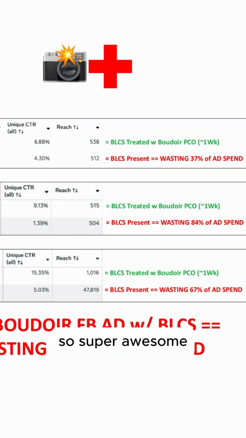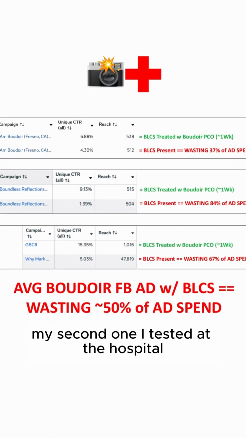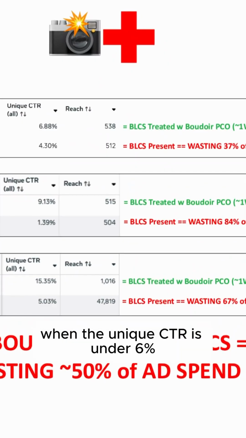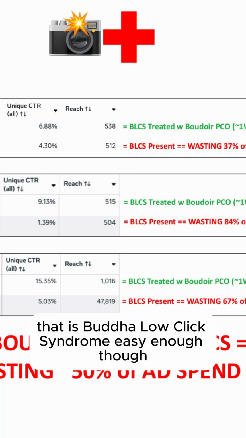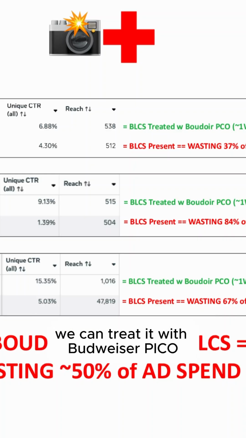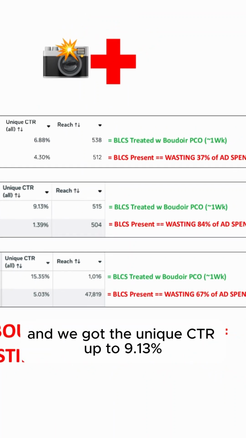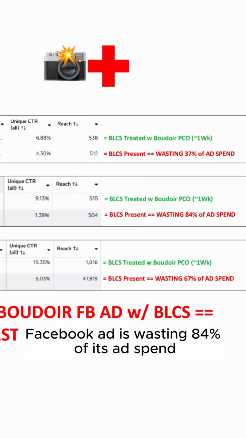So super awesome. Next, my second one I tested at the hospital, found out unique CTR is 1.39%. When the unique CTR is under 6%, that means BLCS is present. That is Boudoir low click syndrome. Easy enough though, we can treat it with Boudoir Pico. It takes about a week. And we got the unique CTR up to 9.13%. So we found out that the original Boudoir Facebook ad is wasting 84% of its ad spend.